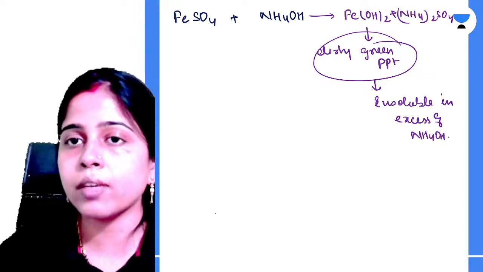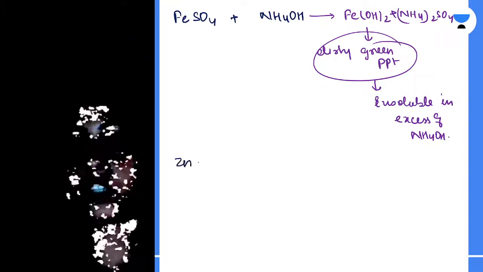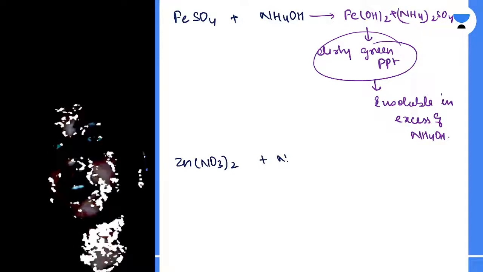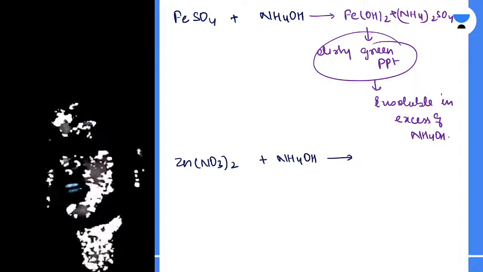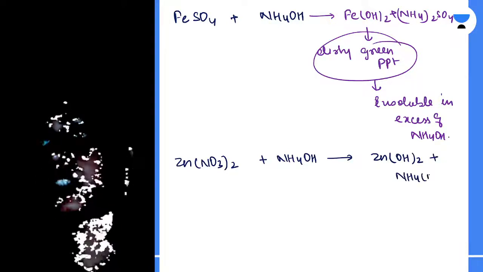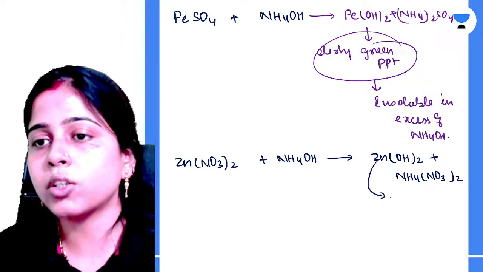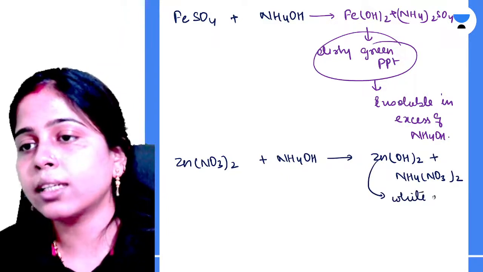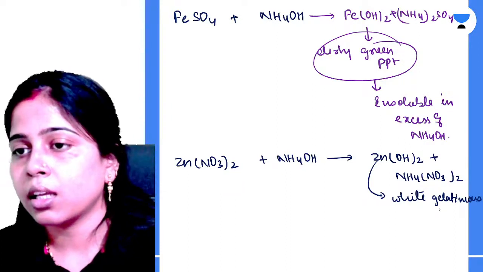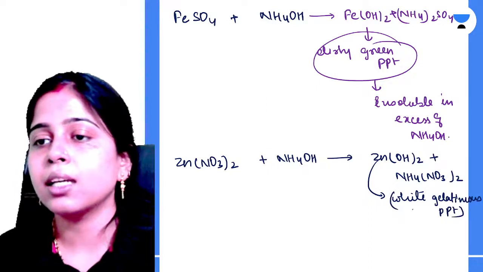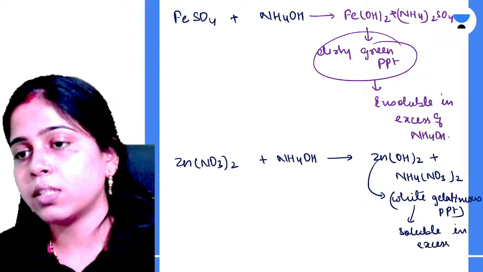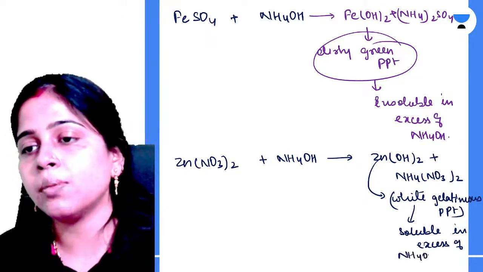So then which is soluble in excess of ammonium hydroxide? Your zinc salts. Okay, for example zinc nitrate, if you take and react it with ammonium hydroxide, what will happen? Zinc hydroxide will be formed and ammonium nitrate will be formed. This zinc hydroxide will be obtained as a white gelatinous precipitate, that is dirty white precipitate, which is soluble in excess of your ammonium hydroxide.